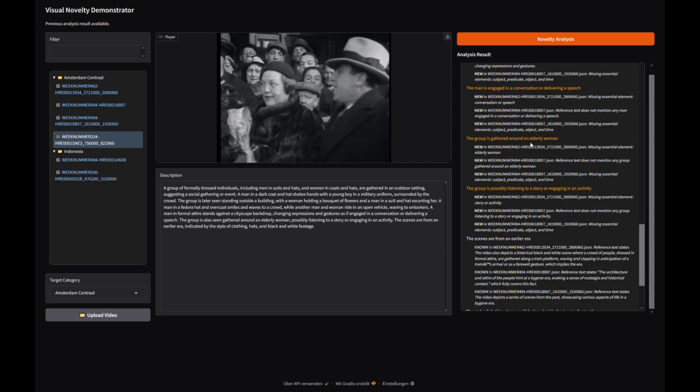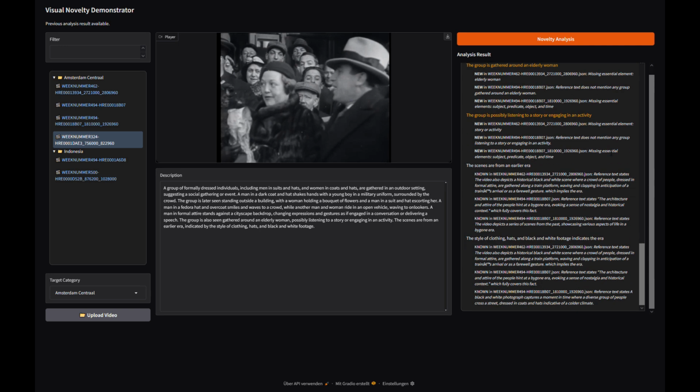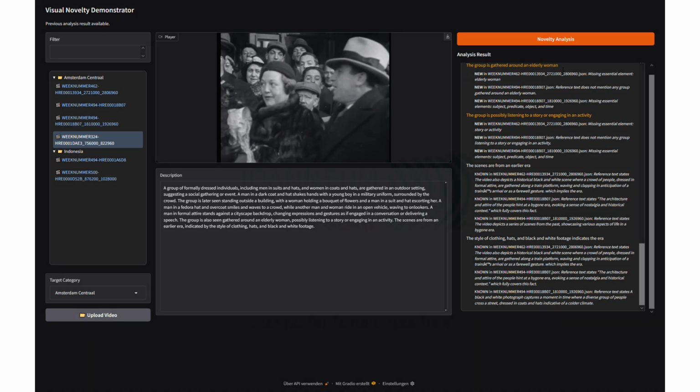In addition to the novelty score, the novelty assessment for each fact relative to each of the other media items is provided, together with a reason what makes the fact novel or not, as determined by the LLM in the background.